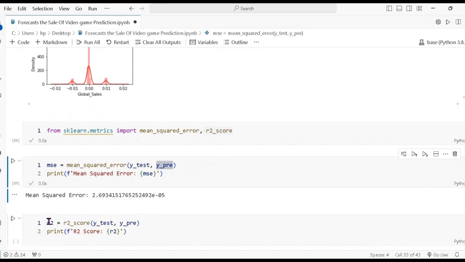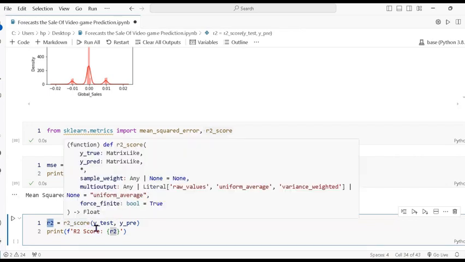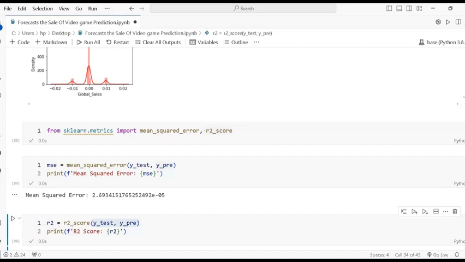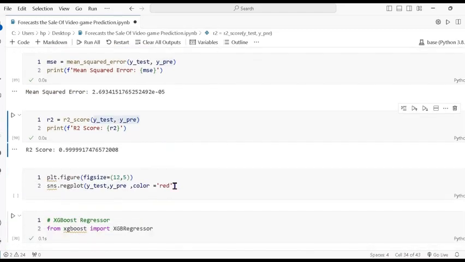Now R2 is also a variable name, and there I pass r2 score, and the same thing, pass y test and y predict, and print the data. So you can see that it shows 0.9 something, it means 99%.